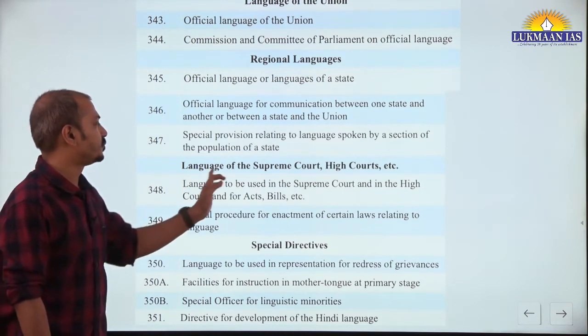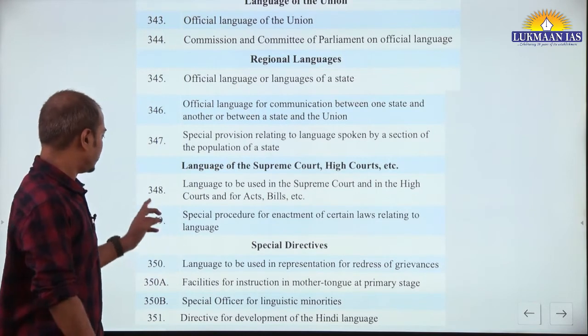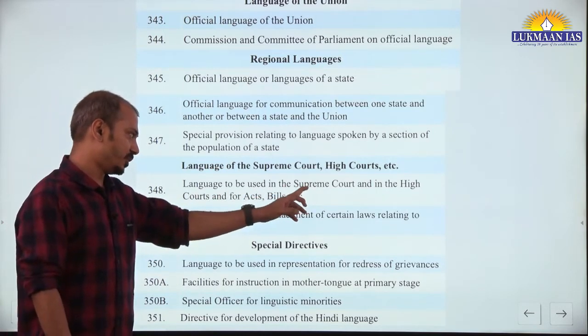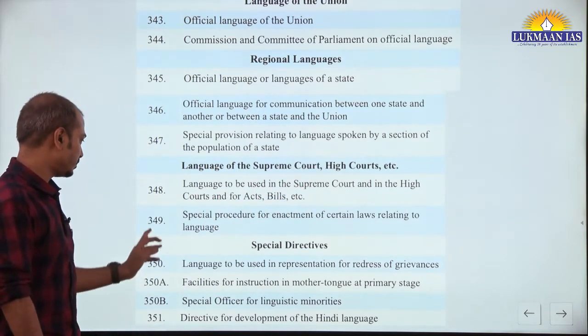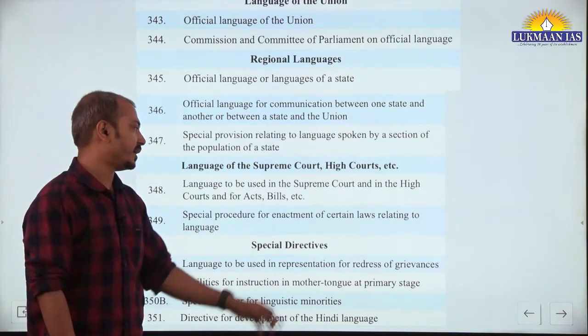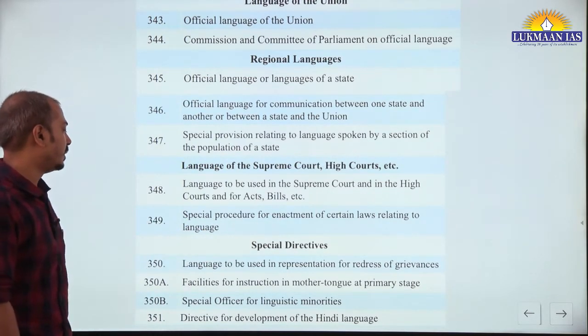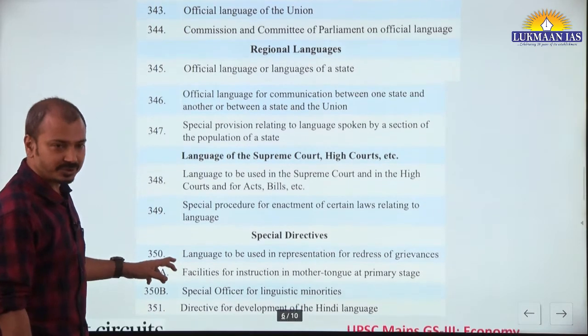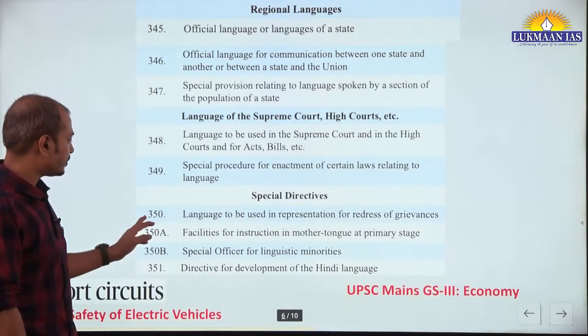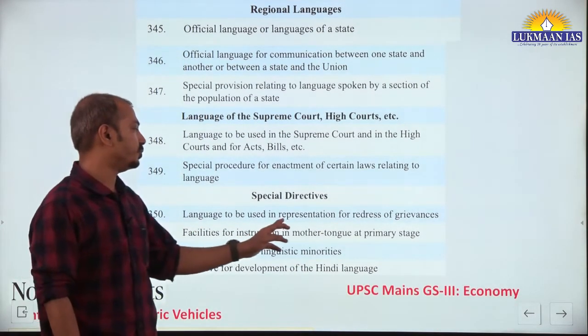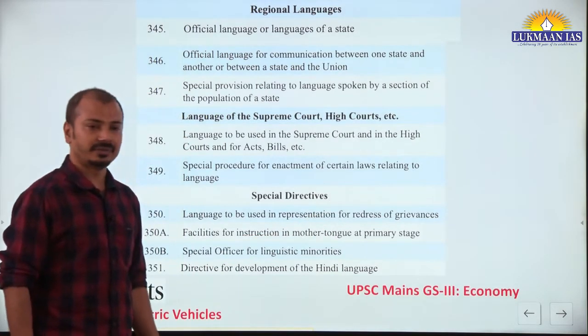Fine. So languages of Supreme Court, High Courts. 348, language to be used in Supreme Court and High Court. 349, special procedure for enactment of certain laws related to language. There are some special directives given. Article 350, language to be used in representation for redress of grievances.